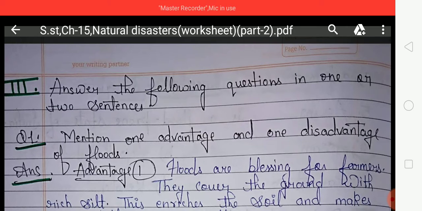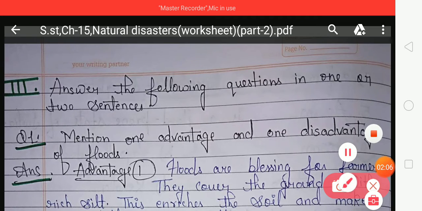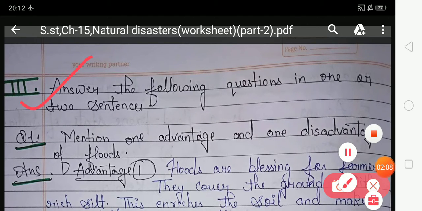And flood is also a natural disaster. Floods occur when the water in a river rises and overflows onto the river banks. They are caused by heavy rainfall during the rainy seasons and the melting of snow during summer. So students, now come to the worksheet.